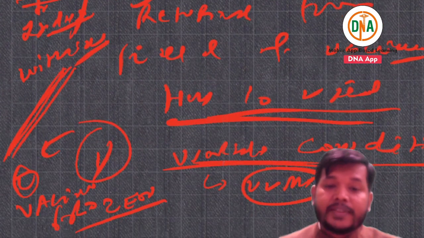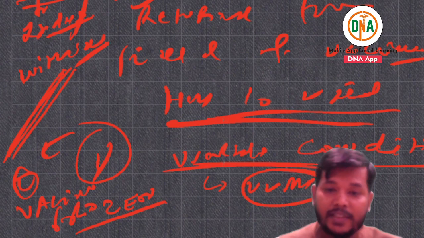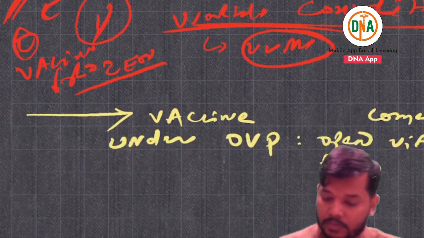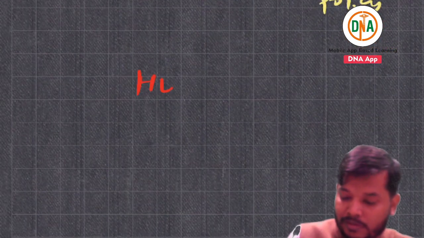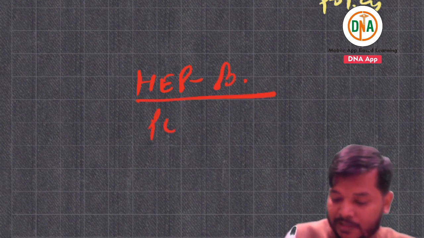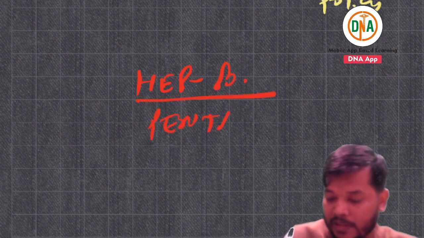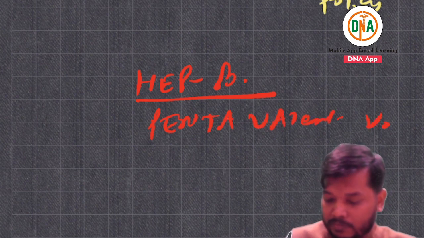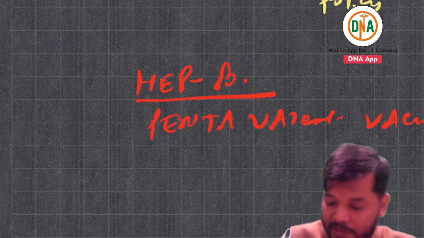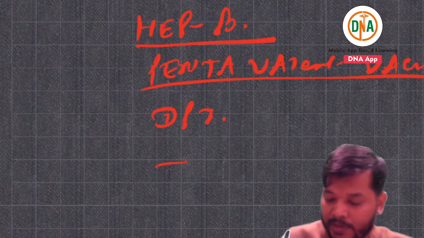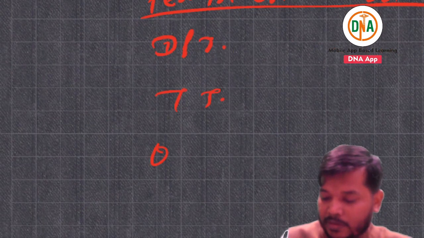Which vaccines come under this? As already mentioned, hepatitis B, pentavalent vaccine, DPT, TT, OPV and IPV.